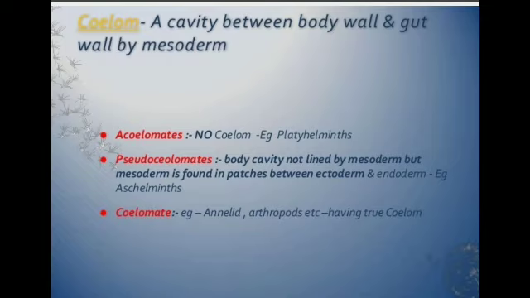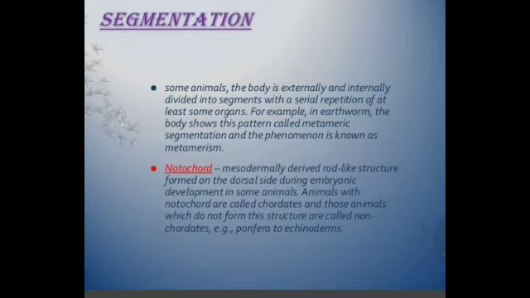Example, flatworms and all, they are acoelomate. Next is pseudocoelomates. Pseudocoelomates means cavity not lined by peritoneum derived from mesoderm, while coelomates have the body cavity bounded on all sides by mesodermal peritoneum.